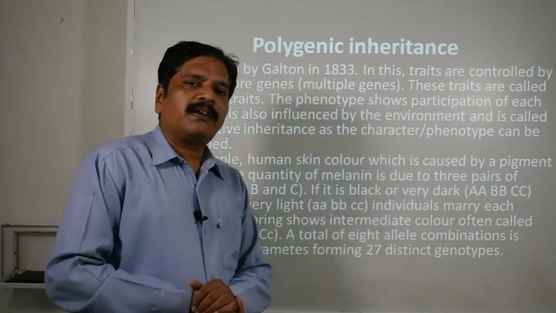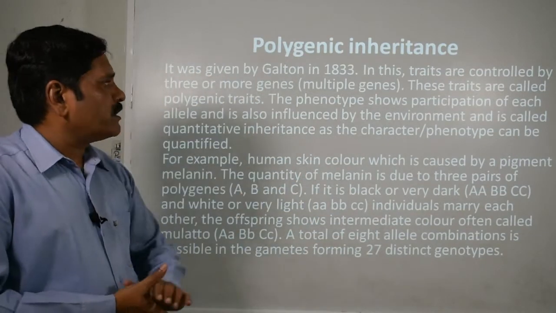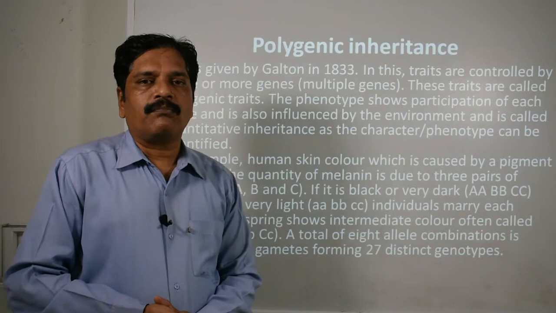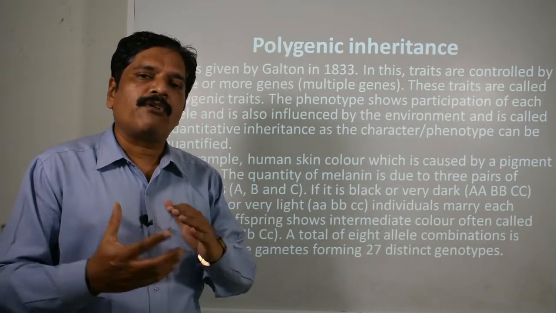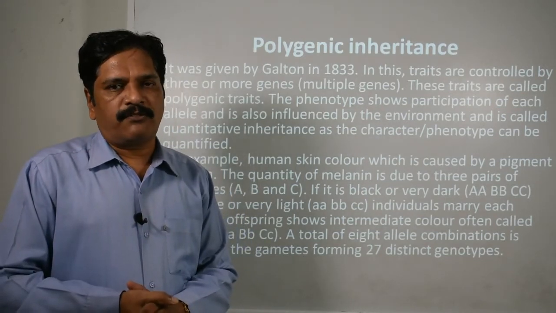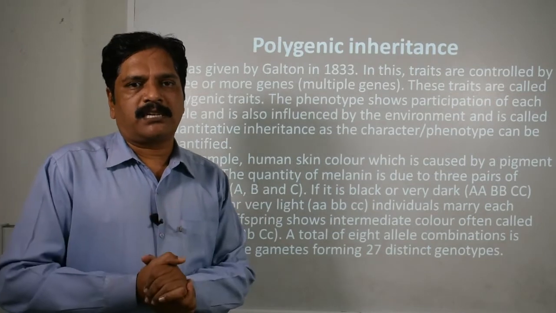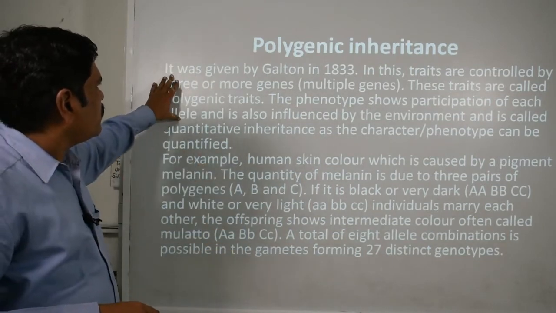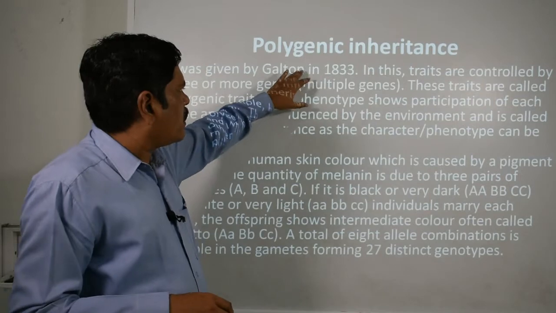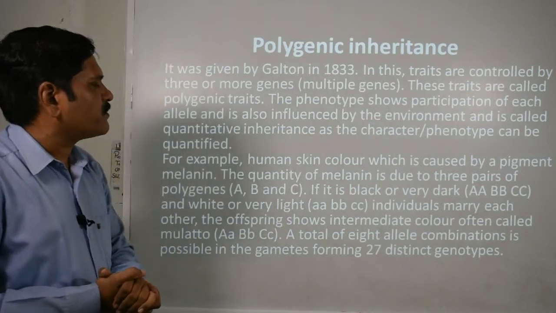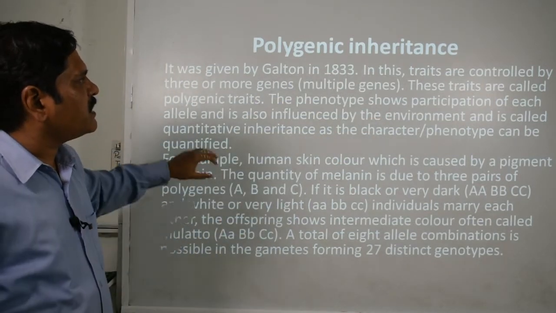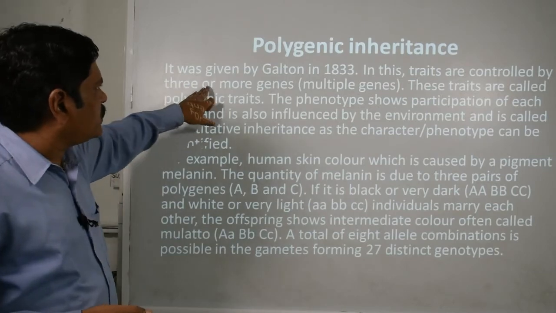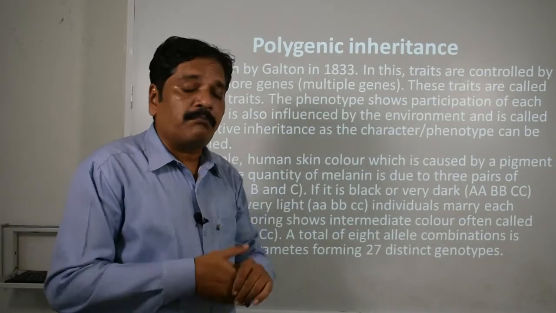Now the next example, that is polygenic inheritance. The word gives you somewhat of an idea about the nature of the phenomenon. Clear? It was first given by Galton in 1833, and in this, the traits are controlled by three or more genes, that means multiple genes.